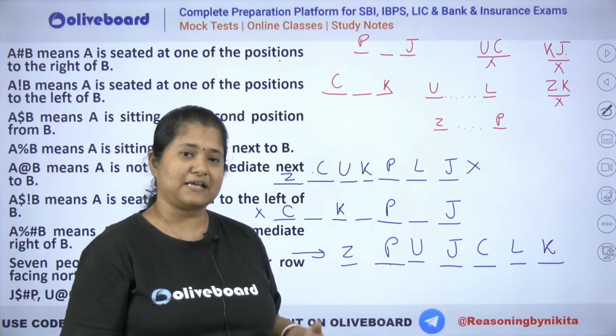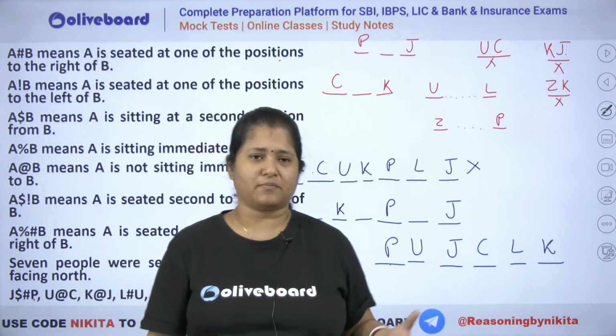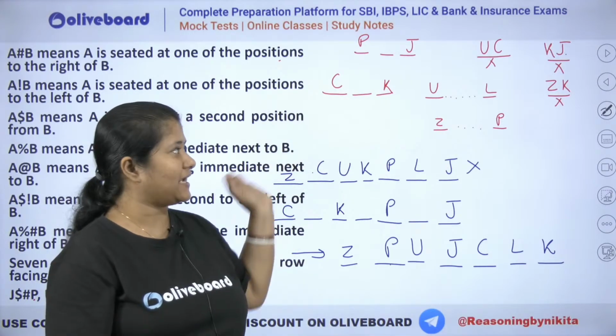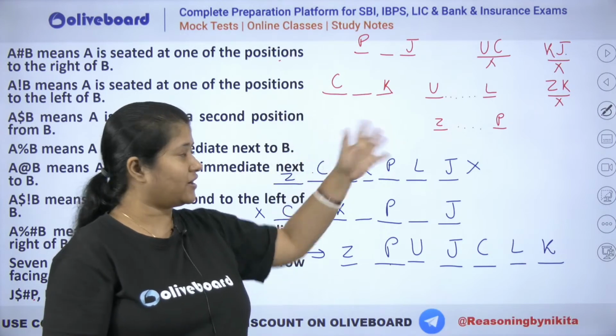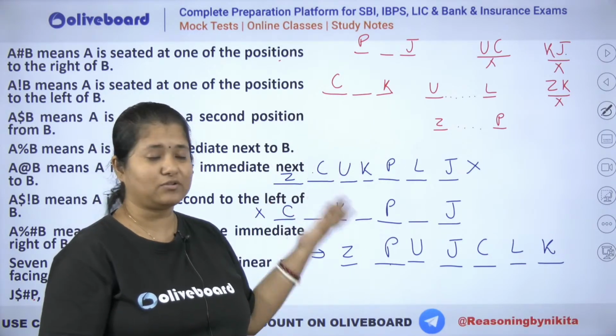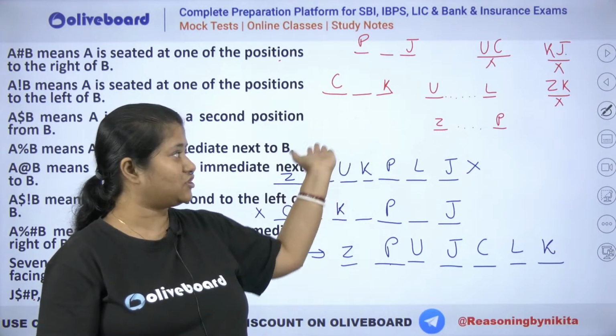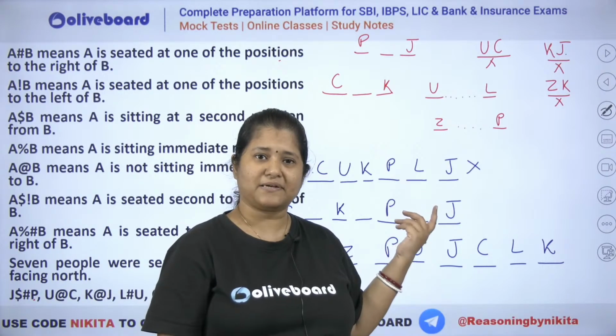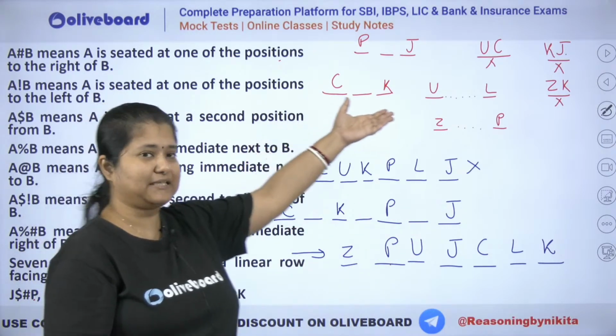So how do we understand whether a puzzle is doable or not? मान लो मैं सिर्फ यही दे देती कि P is second to the left of J, C is second to the left of K, U is not a neighbor of C, U has to be somewhere to the left of L, Z is somewhere to the left of P, and K and J are not seated together. Similarly, Z and K are not seated together. तो बन गया puzzle. मैंने उसको coded में ना दे के सीधे दे दिया.